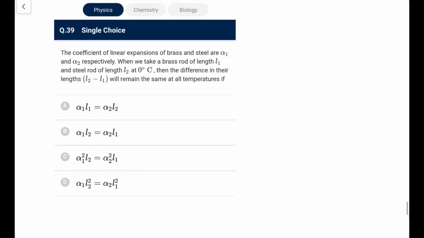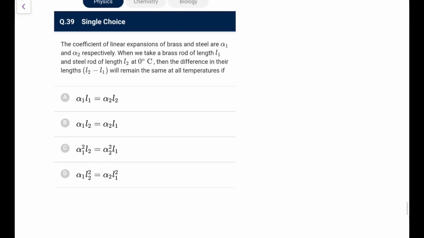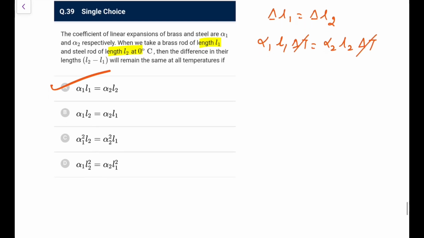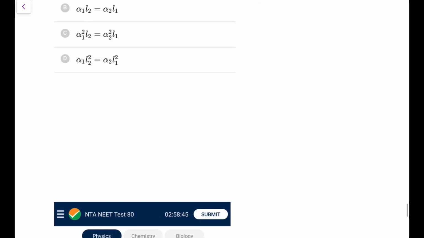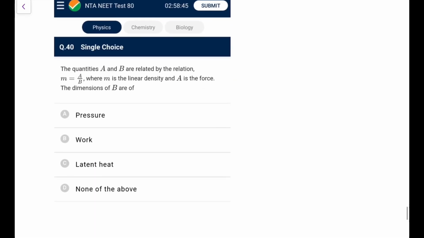Next, the coefficients of linear expansion of brass and steel are alpha 1, alpha 2. When we take a brass rod of L1 and steel rod of L2 at 0, then the difference will remain the same if delta L1 is delta L2, which you directly write as alpha 1 L1 delta T equals alpha 2 L2 delta T. So alpha 1 L1 equals alpha 2 L2. That's a very standard one, and this has been asked in NTA tests, I think twice or thrice till now.